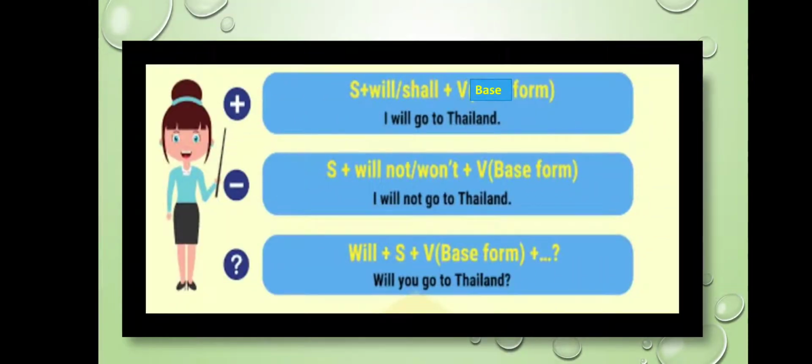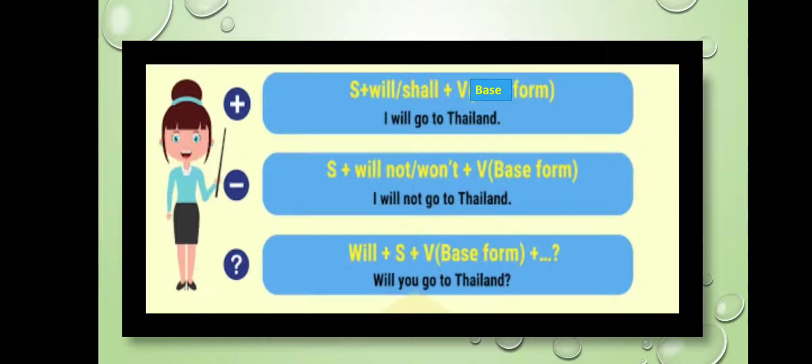Let's talk about the remaining forms of simple future tense. In case of positive sentences, we add will and shall to the subject and we are going to use the base form of the verb, or we can say the root form of the verb. In case of negative sentences, we are supposed to add not after the word will, that is subject plus will not, or we can say won't plus the base form of the verb. In case of interrogative sentences, we are going to use will in order to frame a question.